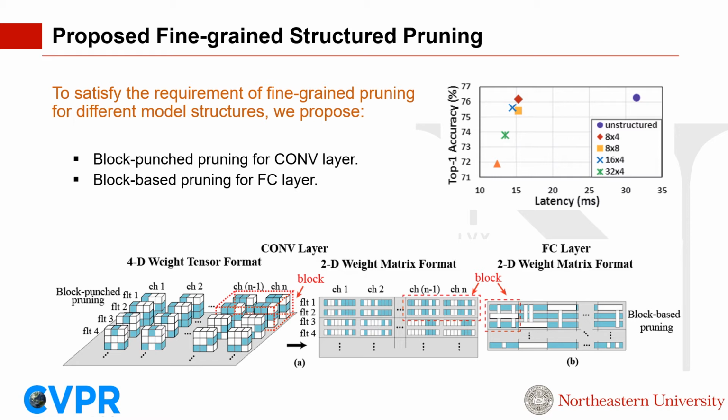For example, as shown in the figure in the right up corner, block size 8 by 4 gets the best combination of latency and accuracy. In the later experiment, we use this size as our hyperparameter.